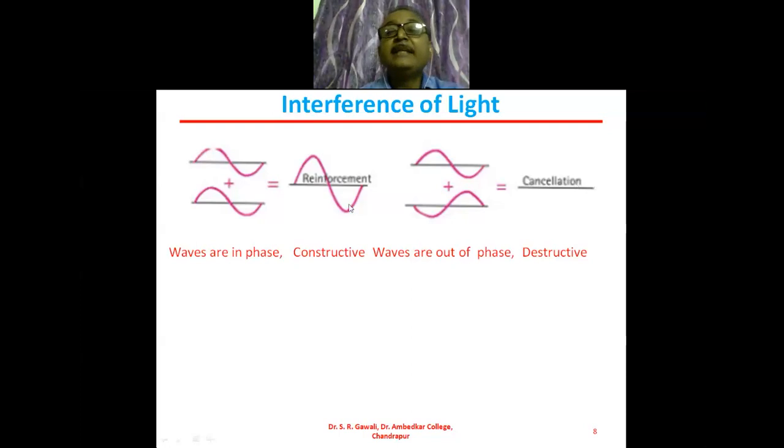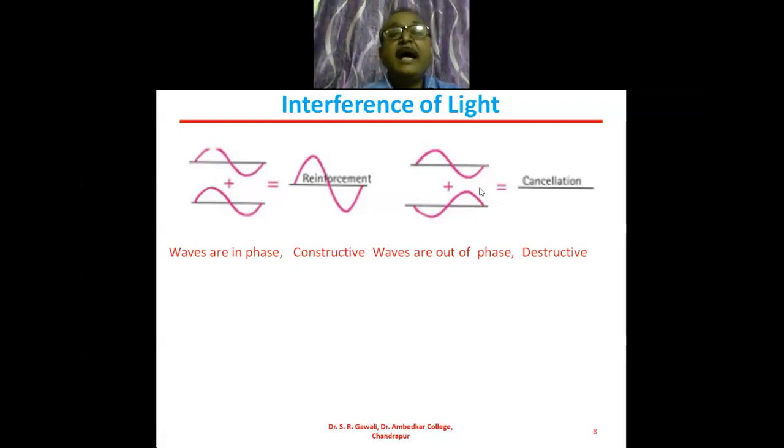So this first type of interference is known as constructive interference, and this second type of interference we call destructive interference. When the two waves are like this, exactly similar to one another, then these two waves are called in phase. These two waves are in phase.